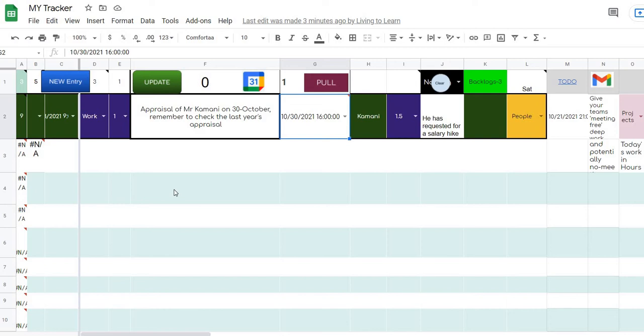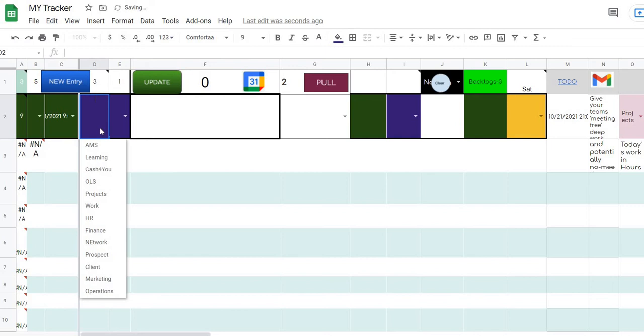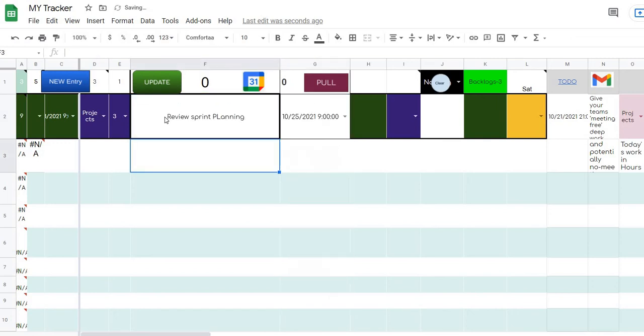Coming back to our original tracker, now let's say you want to add something else. Okay, so I will just click on clear, and let's say today you are also adding something which is, say, related to projects, and it is of third priority. So review sprint planning. Okay, and you want to be reminded on 25th of October. Okay, this is, let's say this is for self, so I will write self, or you can give any other name, or if you want to review with the tech lead, you can give the tech lead's name. So let me write tech lead 1, and here it says how much time you want to spend, so I'll keep it for 2 hours.